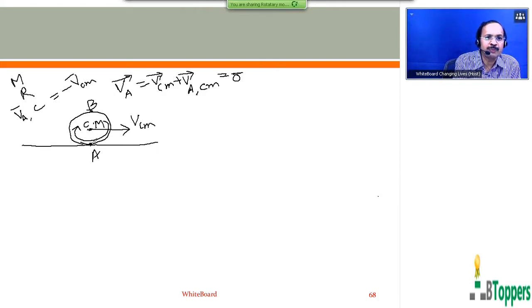That is possible when the velocity of the bottommost point with respect to the center of mass, as I told you, has a magnitude R omega. In the figure I have shown, it is directed to the left side, and the velocity of the center of mass is directed to the right side.